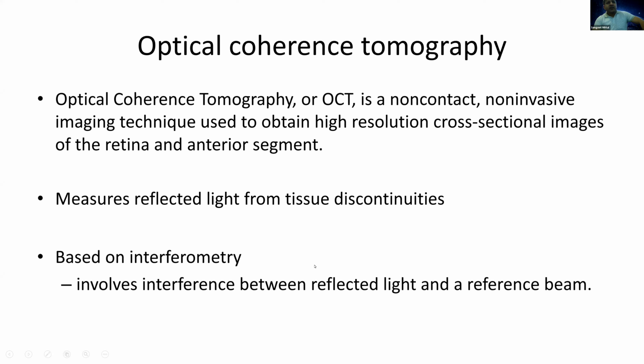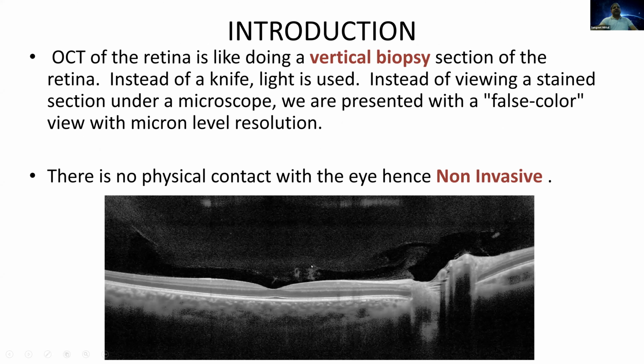And this OCT is based on interferometry. We'll come to that subsequently. Briefly, OCT is like doing a vertical biopsy section of the retina. Here you can see the vitreous, the retina, and the choroid below, and you can see all the layers of the retina one by one.